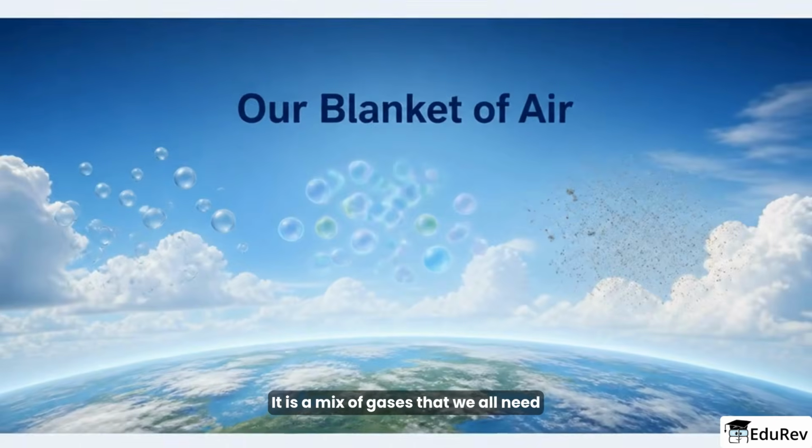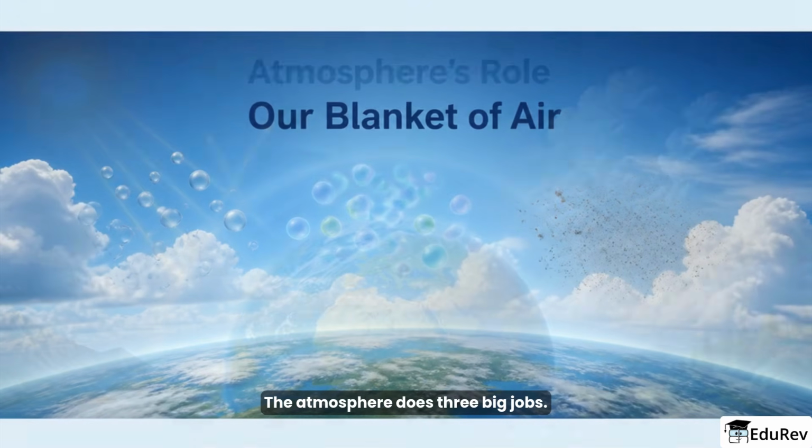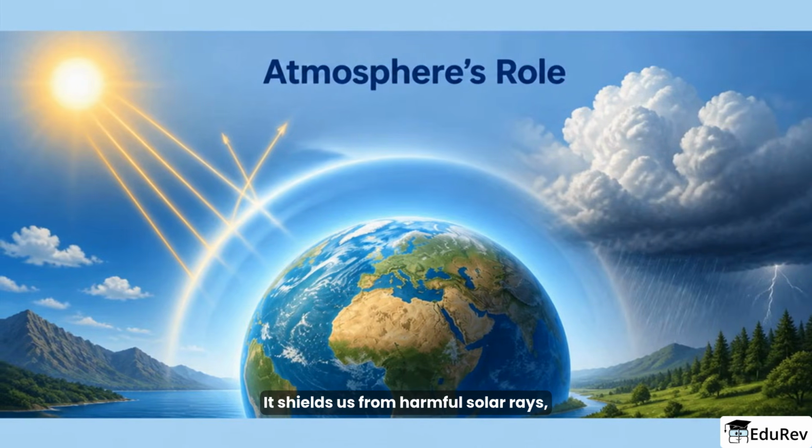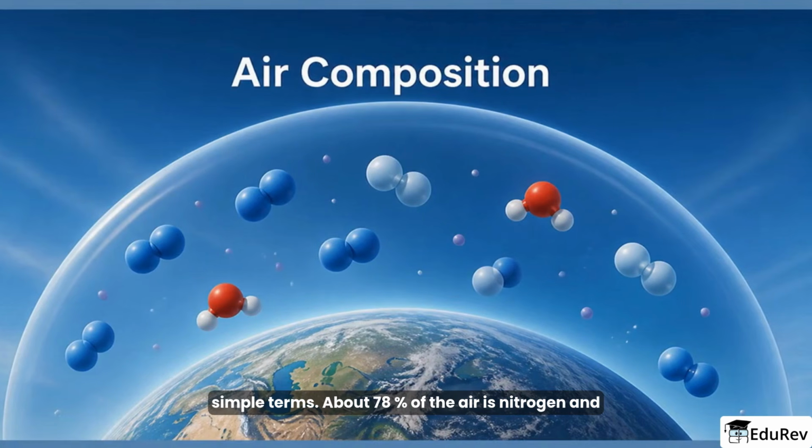It is a mix of gases that we all need to live, and it also contains water vapor and tiny dust particles. The atmosphere does three big jobs. It shields us from harmful solar rays, it keeps Earth warm by trapping some sun energy, and it controls weather and climate. Now let us look at what the air is made of in simple terms.